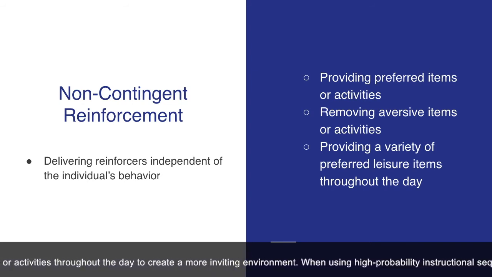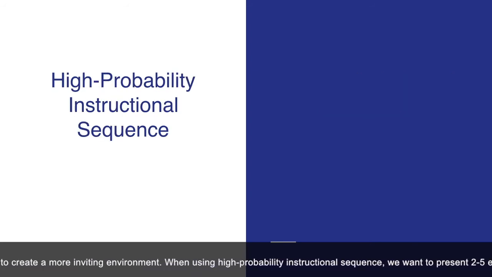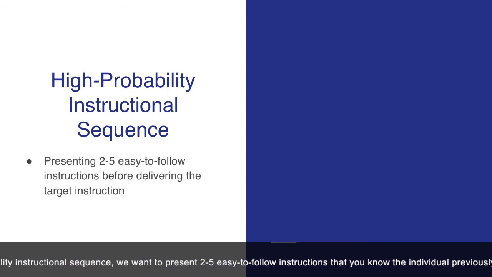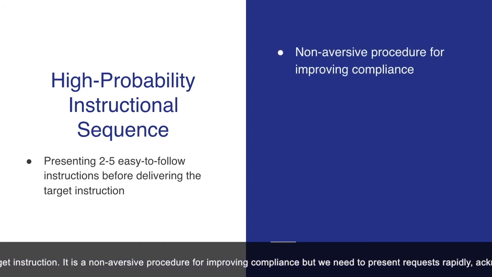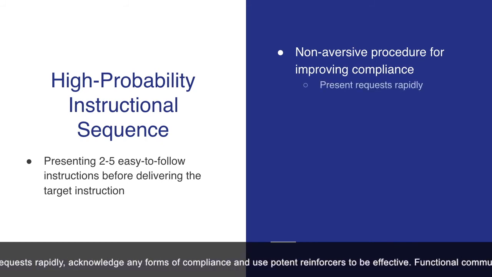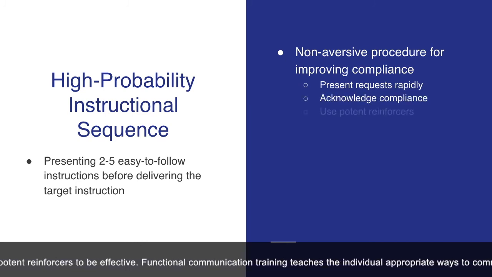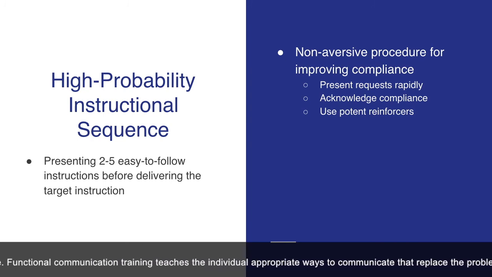When using high probability instructional sequence, we want to present 2 to 5 easy to follow instructions that you know the individual previously had success with before delivering the target's instruction. It is a non-aversive procedure for improving compliance, but we need to present requests rapidly, acknowledge any forms of compliance, and use potent reinforcers to be effective.